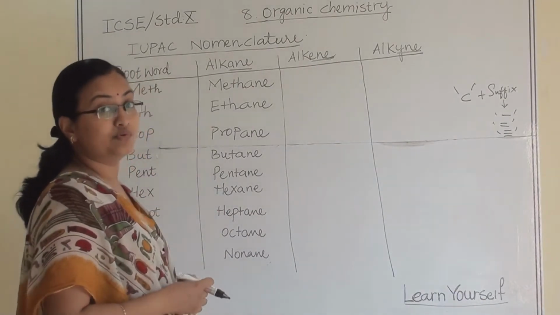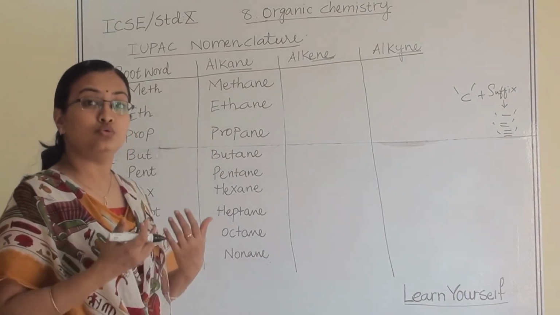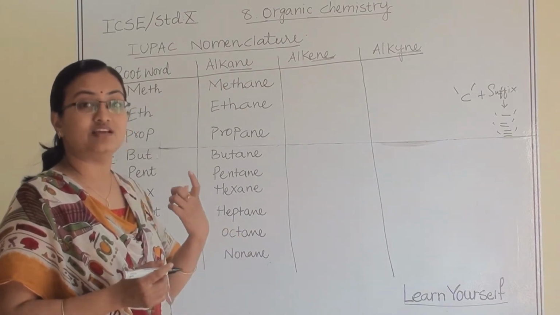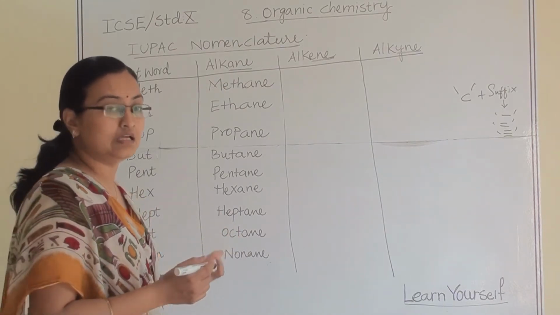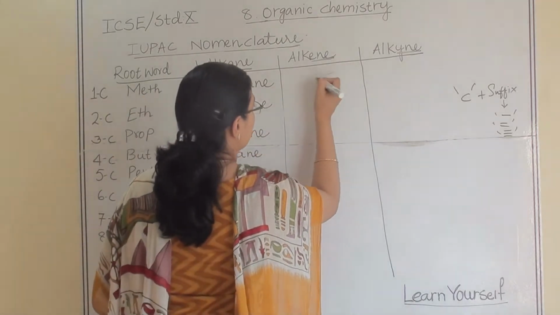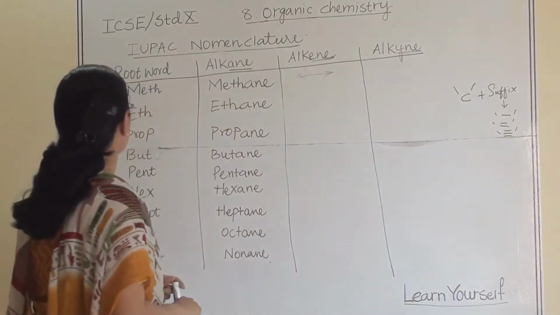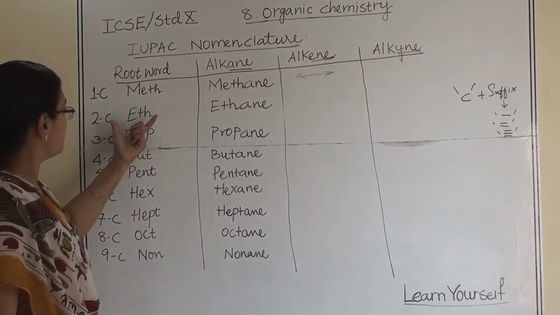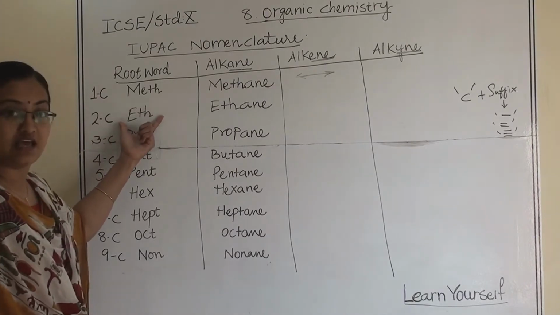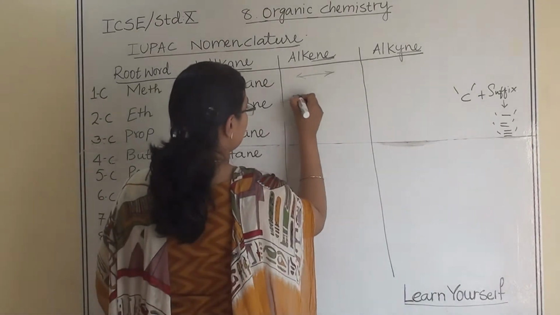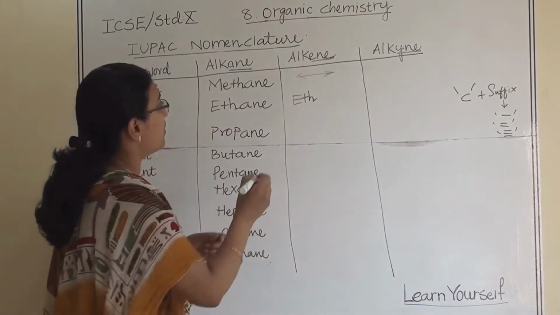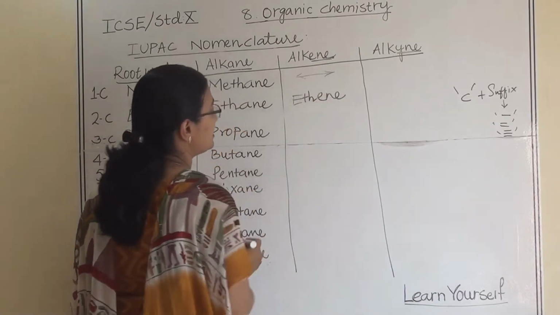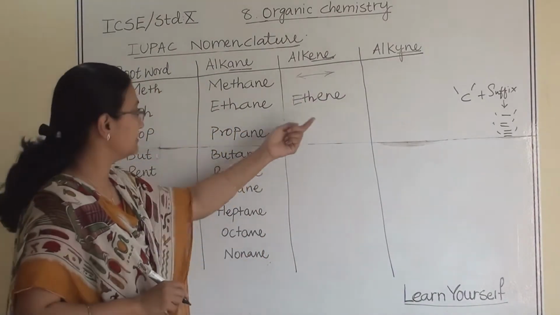Now let us move towards alkenes. As we know, there is no first member in alkene. So let us start from the structure where there are 2 carbon atoms. So the root word we are using is eth, and what suffix we are using is ene. So the name is going to be ethene.